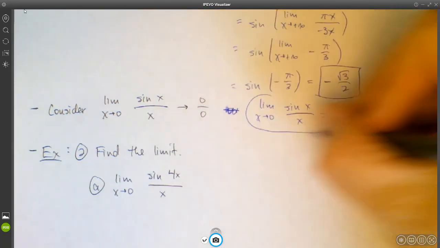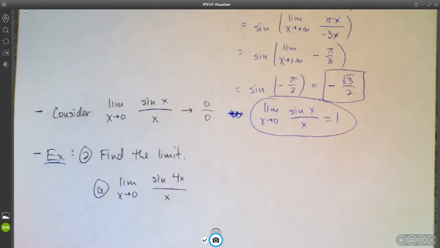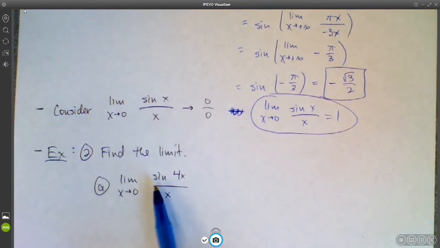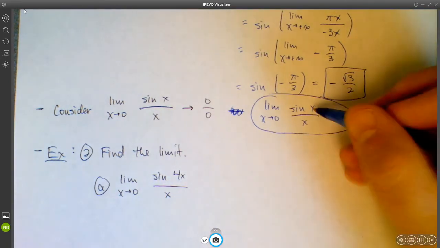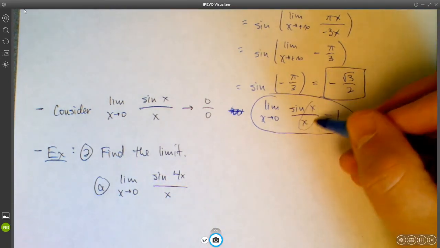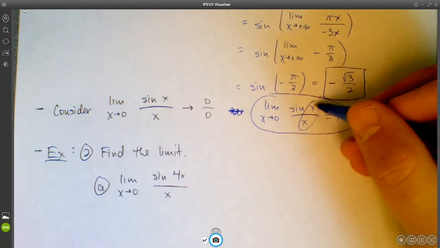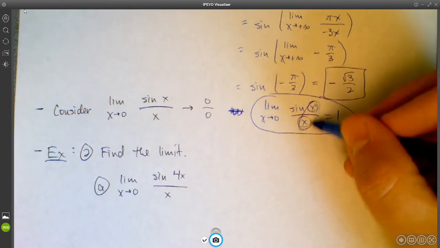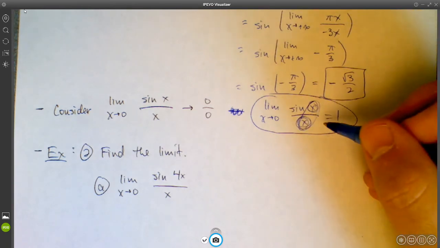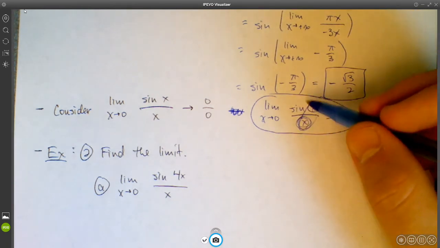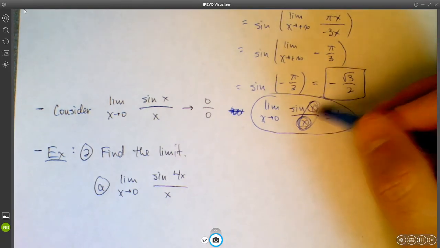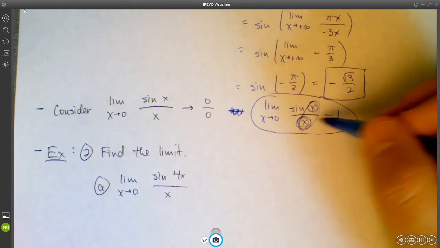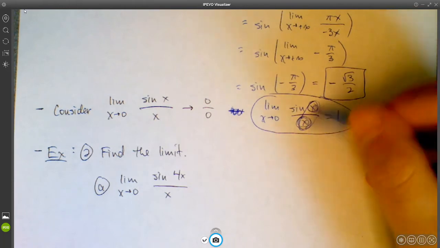So this is a key fact here. Now, here we have the limit as x approaches 0 of sine 4x over x. What we need is for these things right here to match. So we need the argument of our sine function to match the denominator down here. If we have that, then we can conclude that the limit as x approaches 0 of sine of whatever over that same thing is going to be 1.